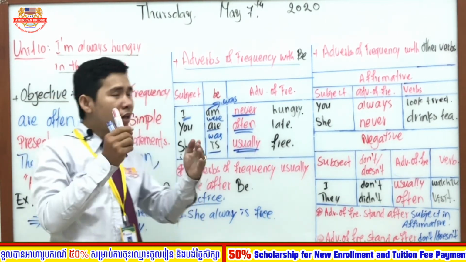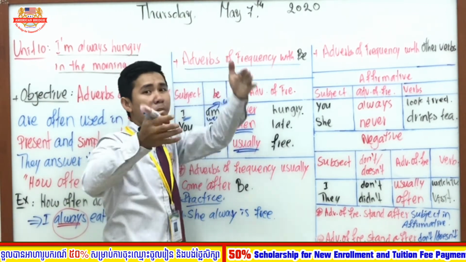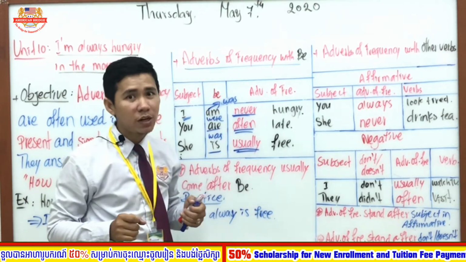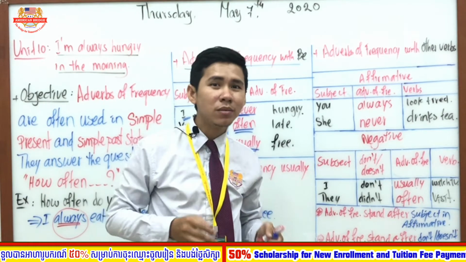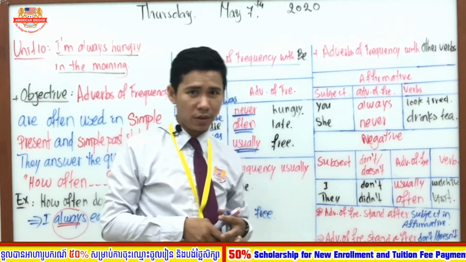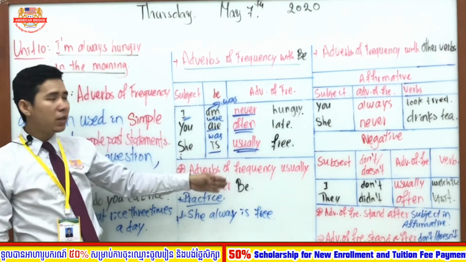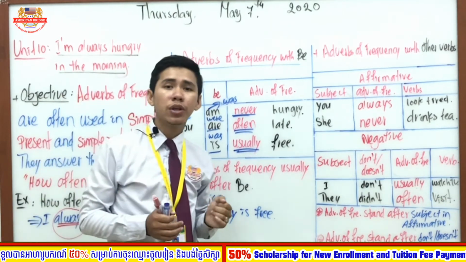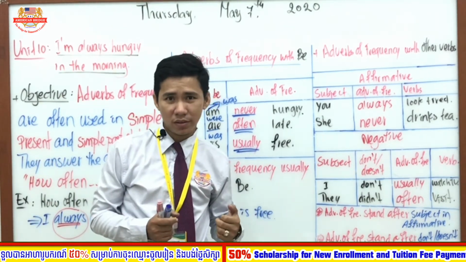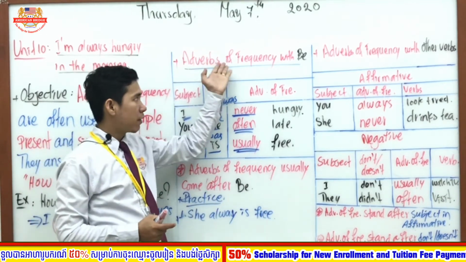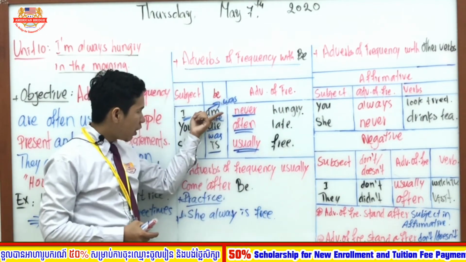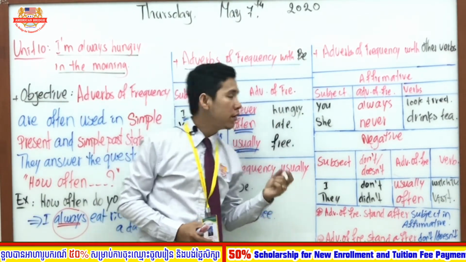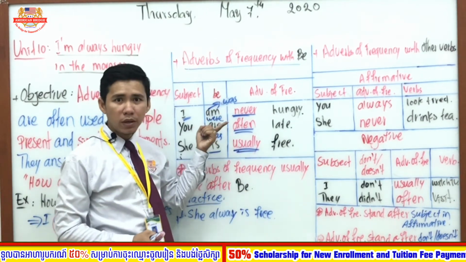So it might be easy in here. If you want to use adverb of frequency with be in the past statement or past simple statement, you just change to be is and are to be was and were. It will be finished for you to make the sentence as a past simple statement with adverb of frequency. The adverb of frequency stays the same, but the change is only to be, depending on whether it is past or present. If you talk about adverb of frequency with be in the present, you use is and are. But in the past statement, we use was and were.